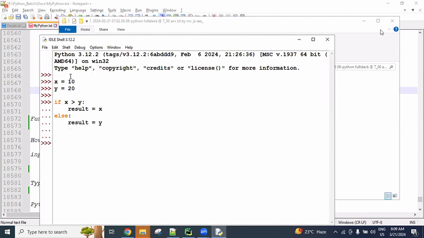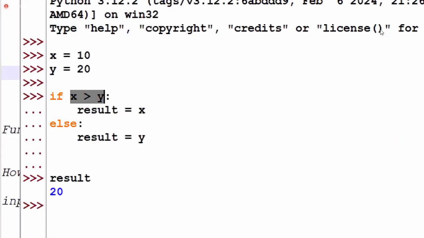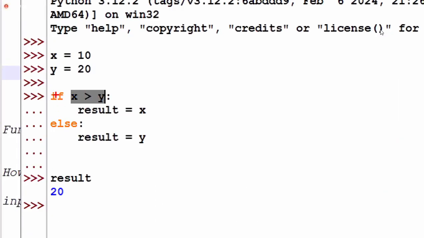After executing this if and else, we can print the result. 20 is printed, so the y value is the big one. x greater than y means 10 greater than 20, which is not true, so it jumps to the else block and the y value is assigned to the result variable.